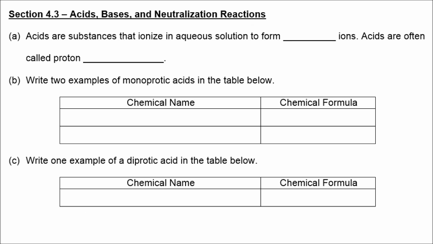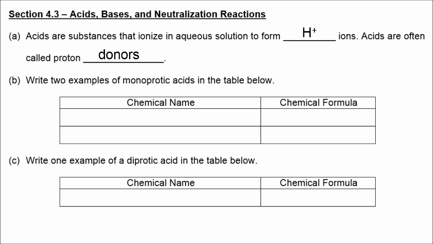So now we're on to section 4.3, which has to do with acids, bases, and neutralization reactions. Acids are substances that ionize in aqueous solution to form protons or H+ ions, and acids are often called proton donors.